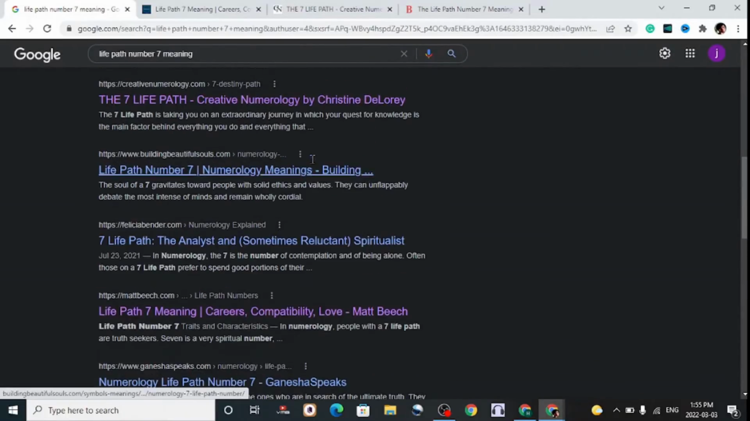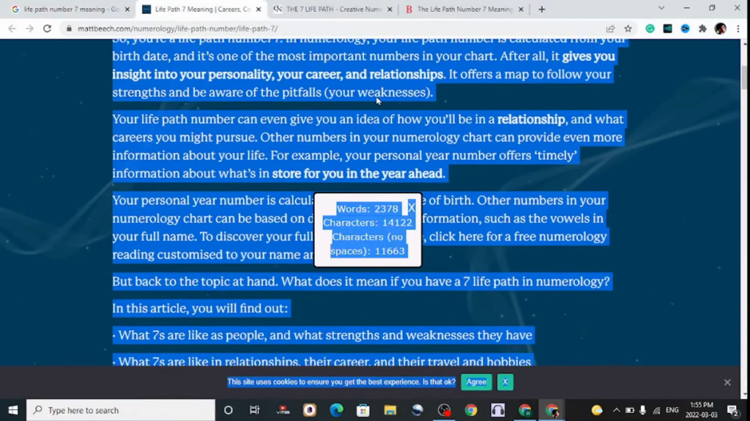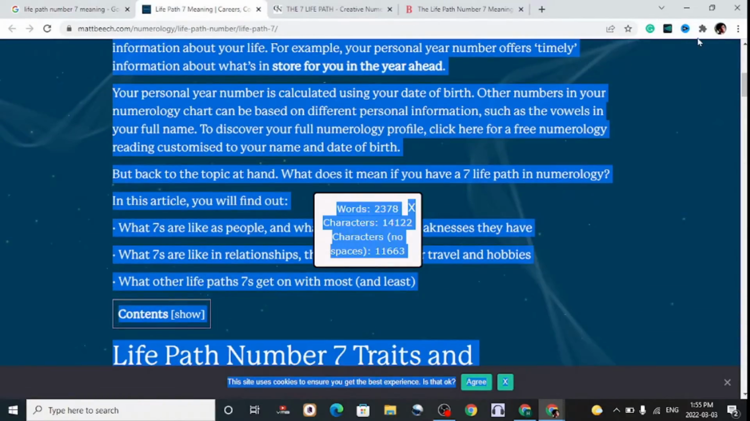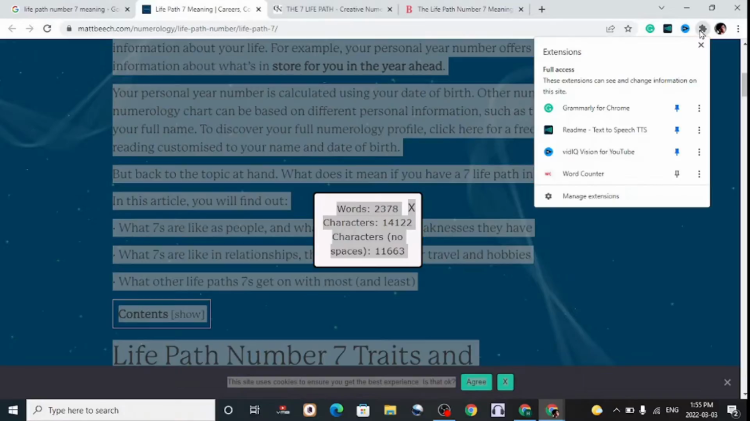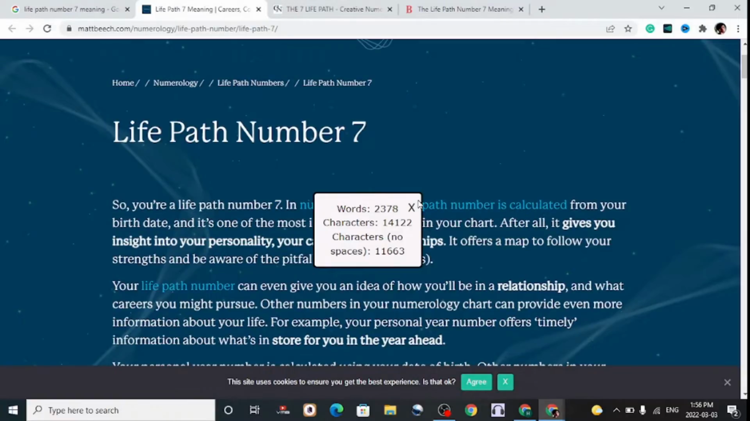First, we shall open up all the top 10, but for this example I've opened up only 3. I have an extension installed on my Chrome browser called Word Counter, and you can install that to count the number of words on a specific page by hitting Ctrl A, or Command A on Mac, and it will show you the number of words. The reason we do this is to understand how much content we need to get onto the first page of Google. People say that content length is not a ranking factor, but it is.